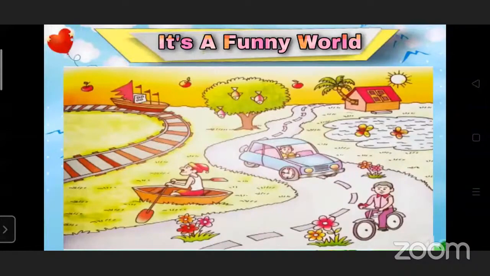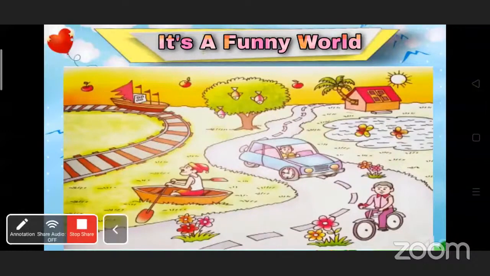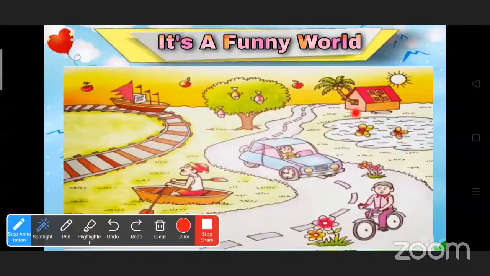The boat is on grass. Okay, you can see the boat is? The house is under the tree. The tree is planted inside the house. See, the coconut tree is coming out of the house. The fish is hanging on the tree. The apple is in the sky. Yes, the apples are floating in the sky and the fishes are hanging on the tree.